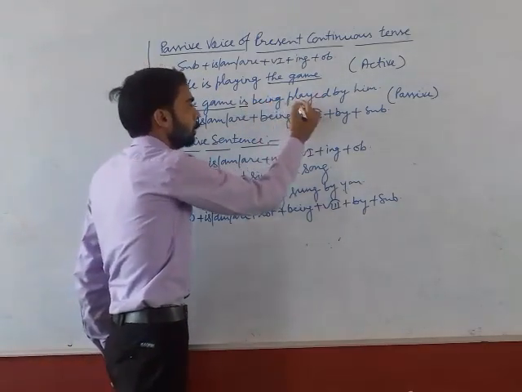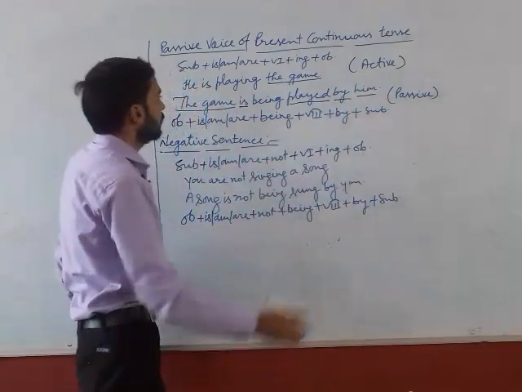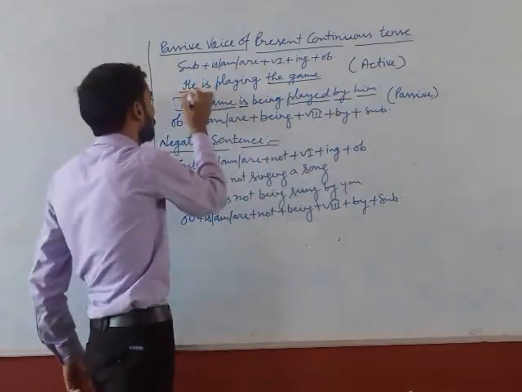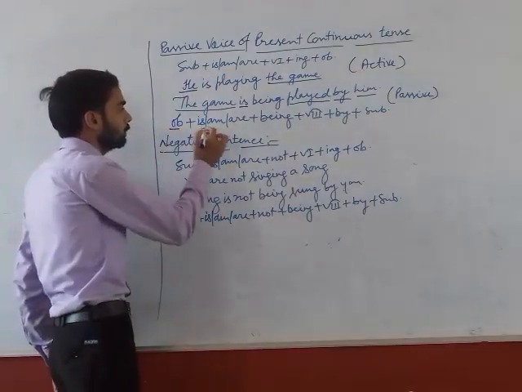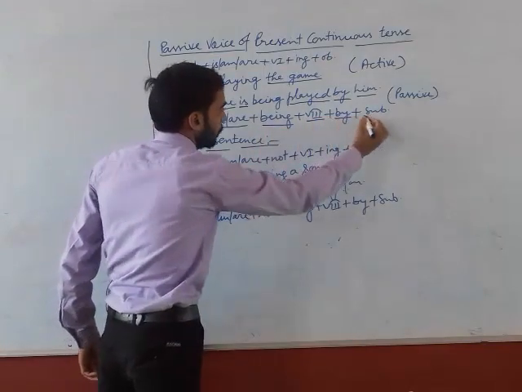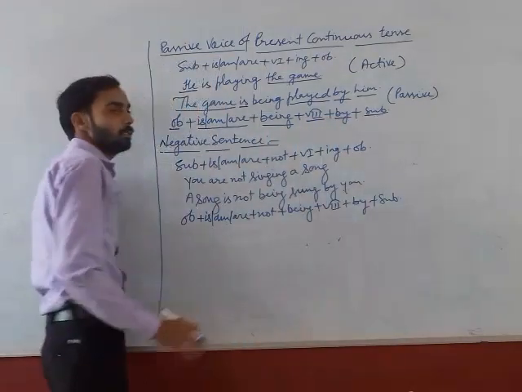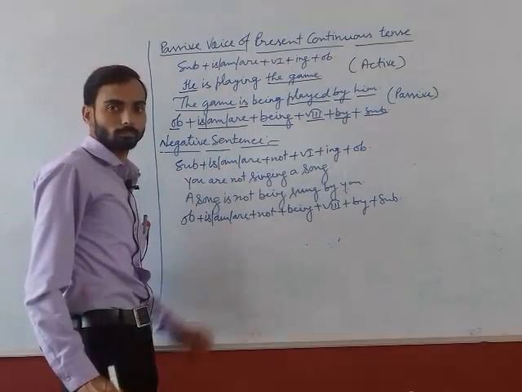After it, third form of the verb, played by him. Him is the objective case of he. What is the structure? Object plus is, am, are plus being plus third form of the verb plus by plus subject. In this way, we can change affirmative sentences into passive voice.